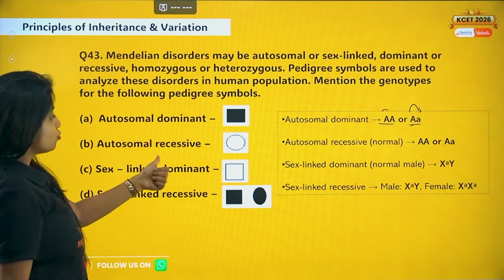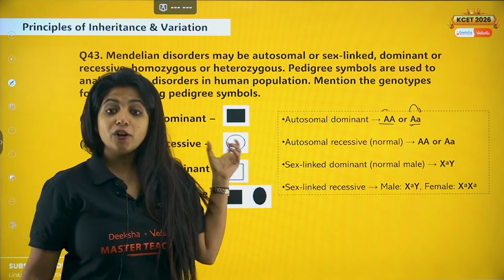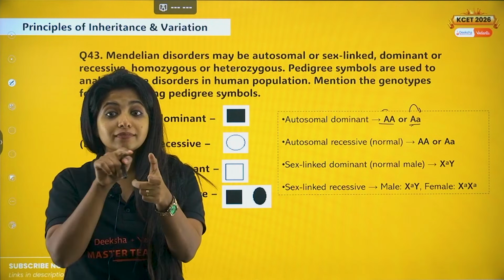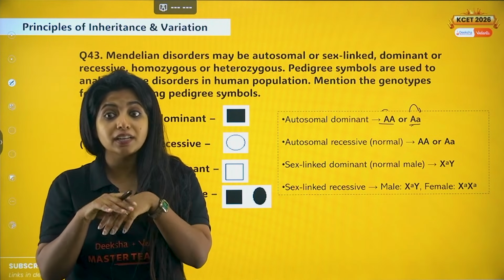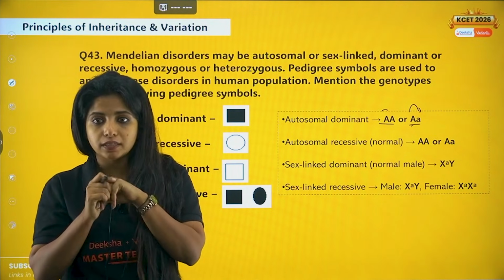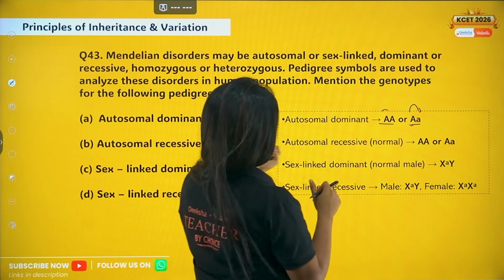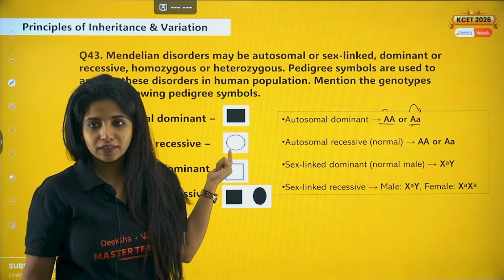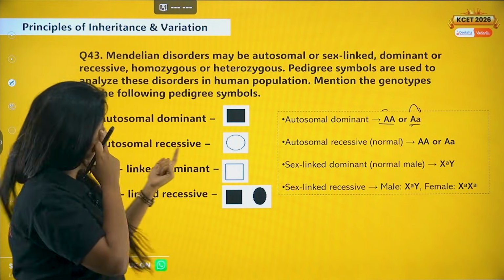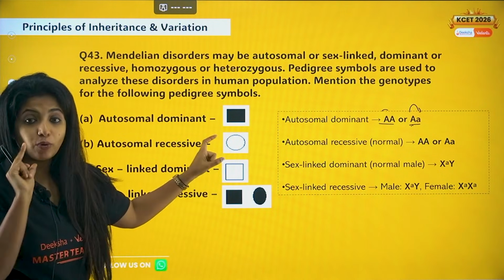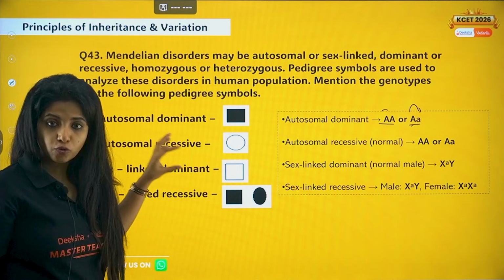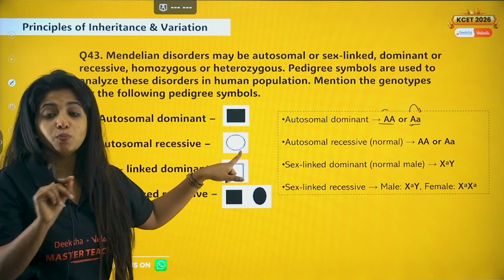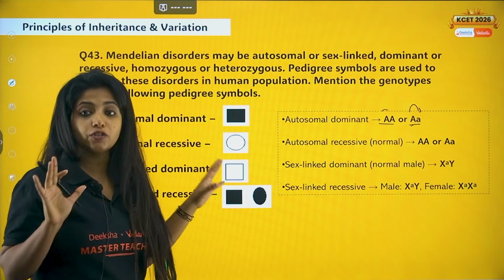Here, autosomal recessive. So autosomal recessive means they are autosomal chromosomes, but both of them have to be small letters, recessive in condition, then only you will be having this thing. So autosomal recessive, over here it is normal. Here it is normal that is given. So if it is normal which is being given, my dear children, you need to understand this disorder is autosomal recessive, but here the female is normal. So that means you cannot have the small letters together. You have to make sure the small letters are not together.